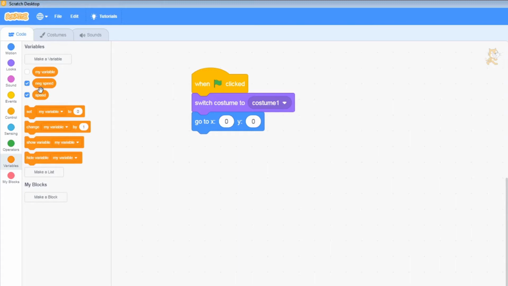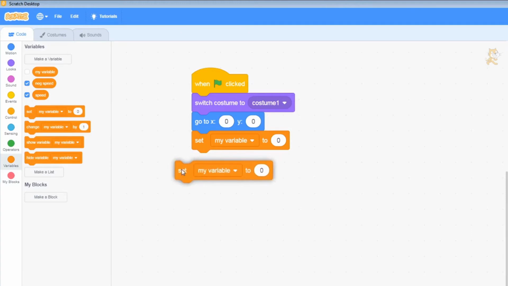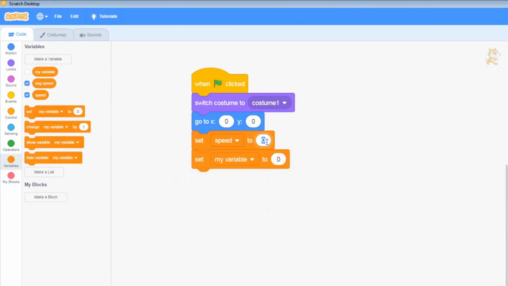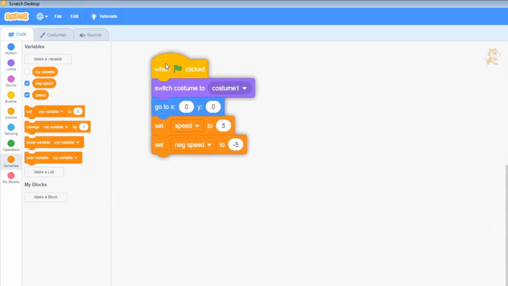Now that we've got those 2 variables created, we need to actually set them. Doing that at the start of your program is a great idea. So we're going to come here. We now have speed here. When the program starts, it's going to be 5. And for negative speed, we're going to set it as -5. That'll make a bit more sense when we get further on.